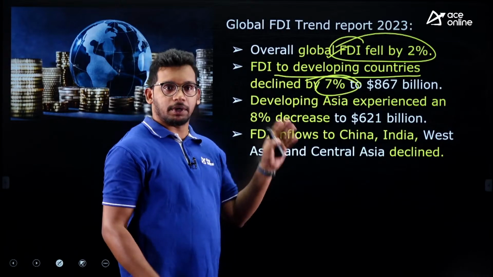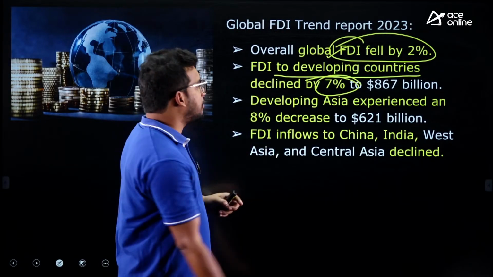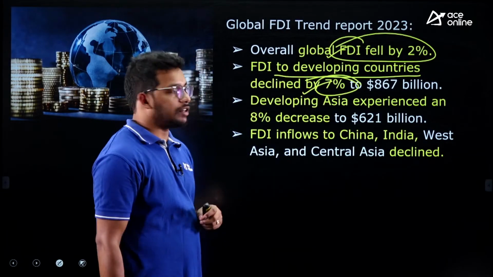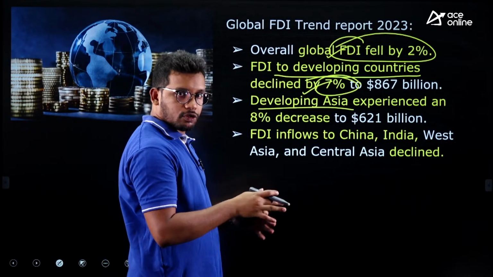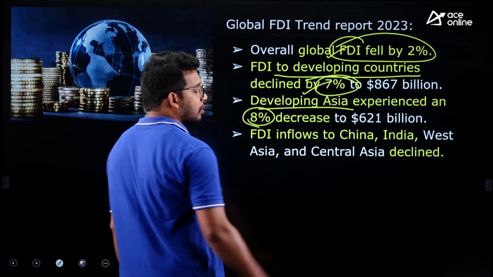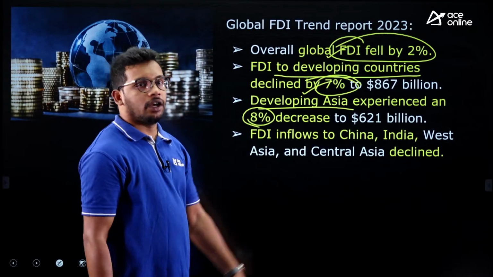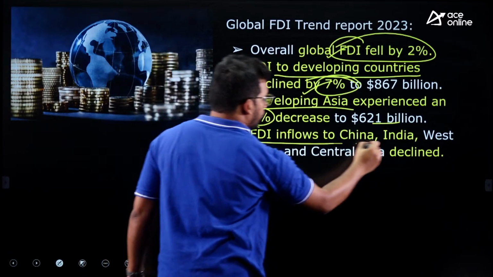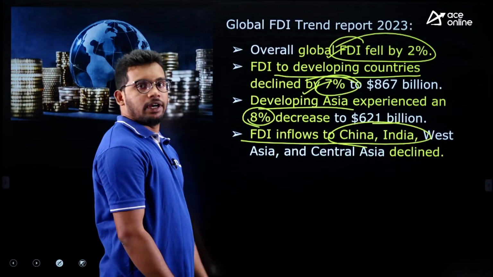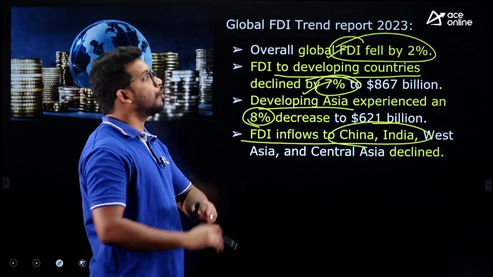Overall in the world 2%, but in developing countries specifically a 7% decline was seen. In developing Asia, and India is also part of Asia, there is a decline of 8%, approximately 621 billion was recorded. And FDI flows in China and India have also declined. So this is the overall data.